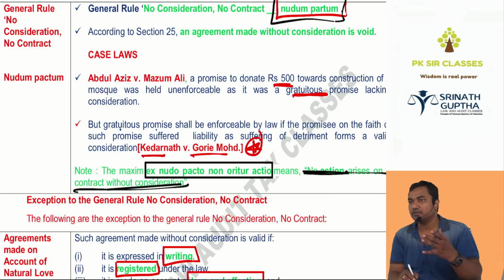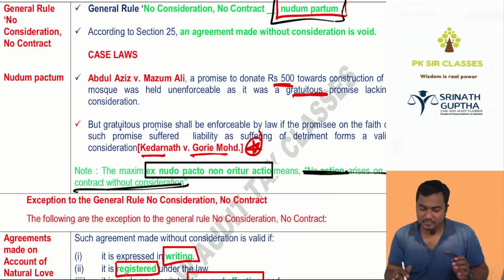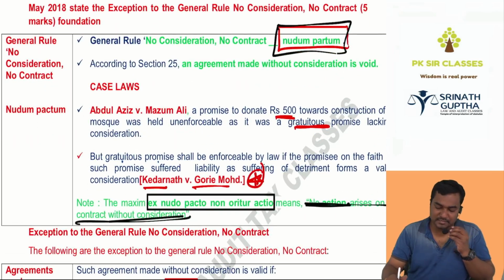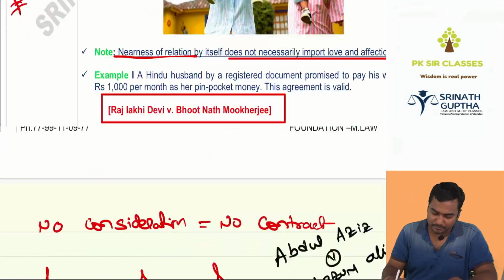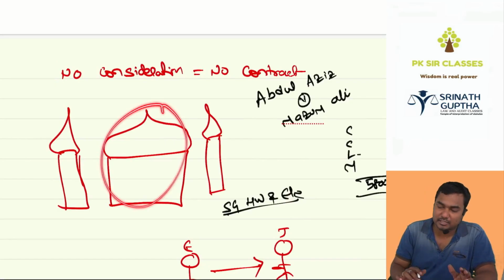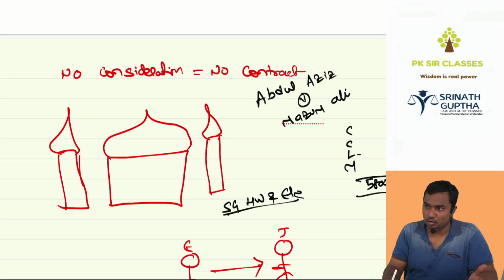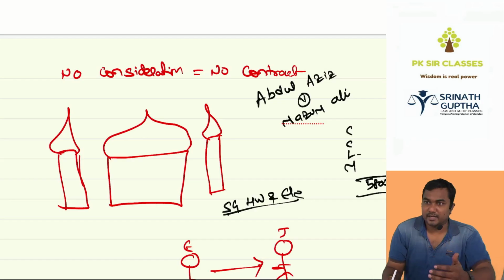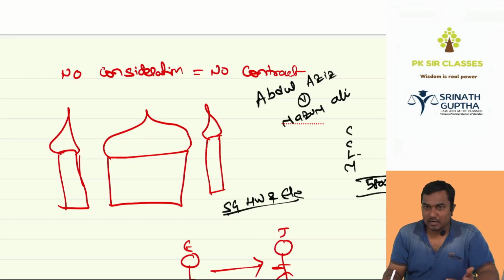No consideration, no contract. Then we have discussed two cases: Abdul Aziz versus Mazum Ali, Kedarnath versus Gori Muhammad. So what happened in these two cases? Abdul Aziz versus Mazum Ali. There was an old masjid where there were no proper facilities, no ventilation, no color, no water, no mic. One Ishwar said to Maulana Sahib, who is head of the masjid and leads the prayer, Maulana Sahib, go for renovation. If you incur any expenditure, I will try to reimburse you.